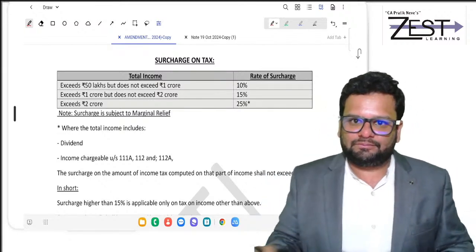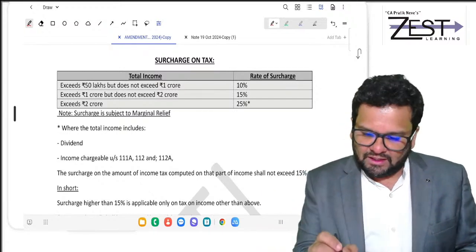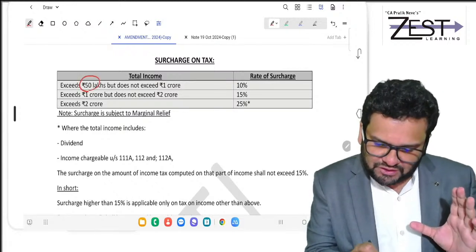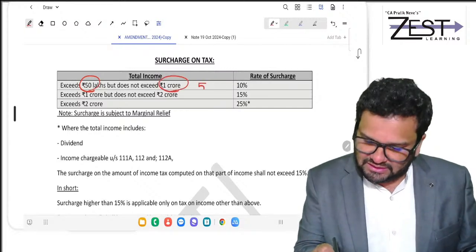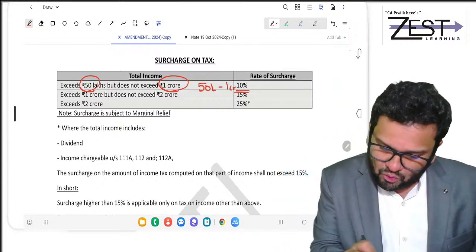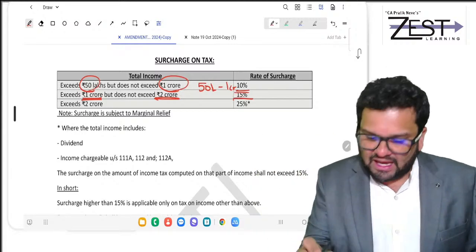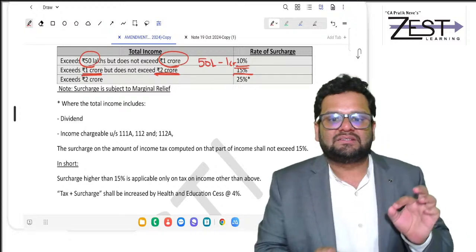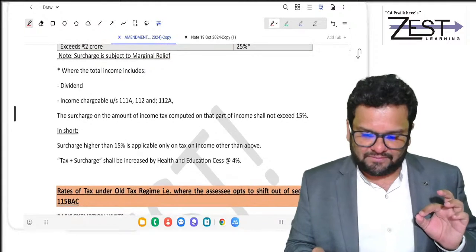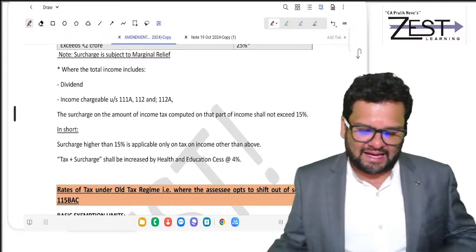So talking about surcharge on tax. If your income is between 50 lakh to 1 crore, surcharge is at what percent? 10%. If your income is between 1 crore to 2 crore, surcharge is at 15%. And if your income exceeds 2 crore, surcharge is at 25%. What you should understand is that this surcharge is subject to marginal relief. We will see a question on that.